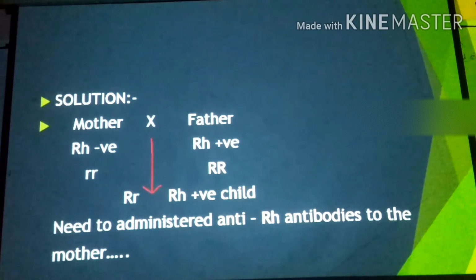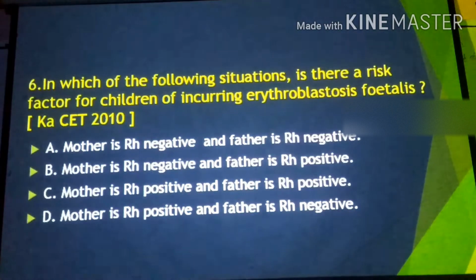The mother is homozygous for negativeness, so the alleles are small r. The father is responsible for the positiveness, so the alleles are capital R, and the child they produce or bear is Rh positive. In this case, what happens?